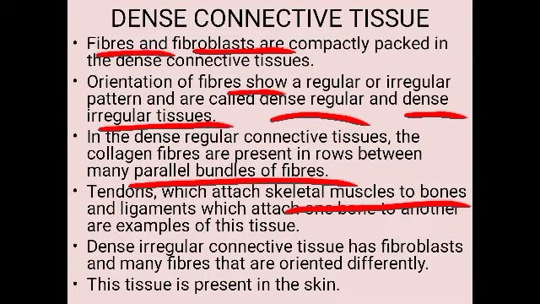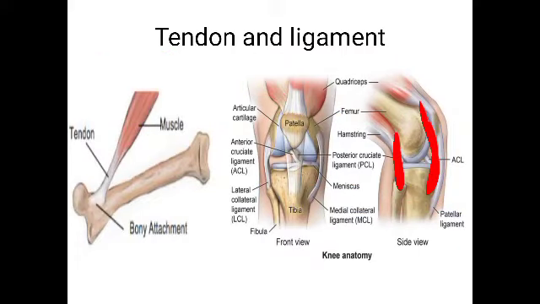Now in dense irregular connective tissue, it has fibroblasts and fibers that are not arranged in a regular manner. That means they are irregularly arranged. That is, they are oriented differently, and this tissue is generally present in the skin. So this is about the dense connective tissue. Here you can see the tendons and the ligaments which form the dense regular connective tissue.